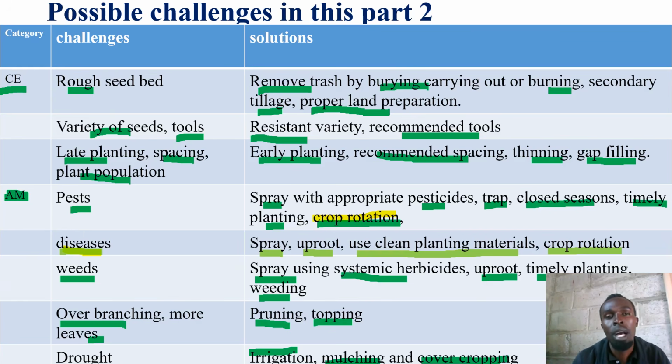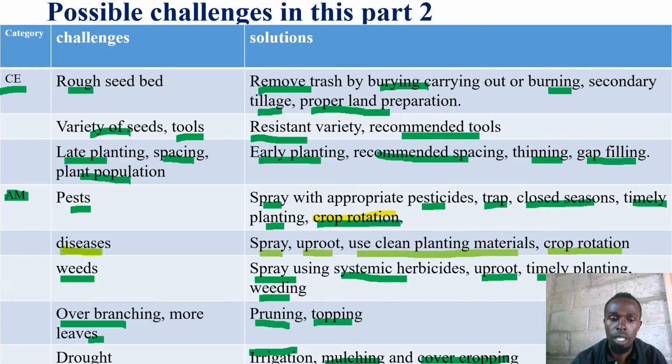The issue of harvesting in crops is timely harvesting, because should you harvest early when the crop has not matured, it will be an issue of quality. Should you harvest it when it has over matured, then it still will be quality and probably attraction of pests and diseases in your gardens.